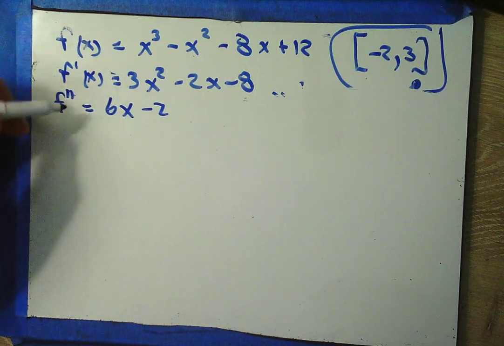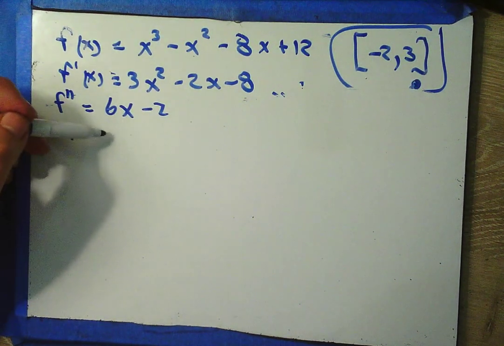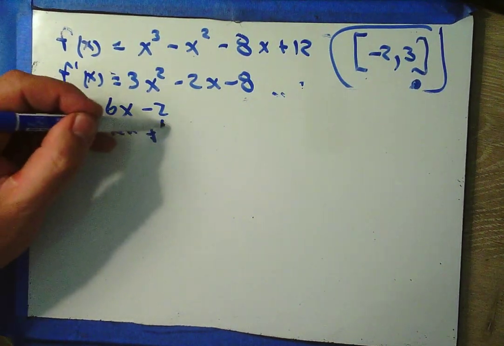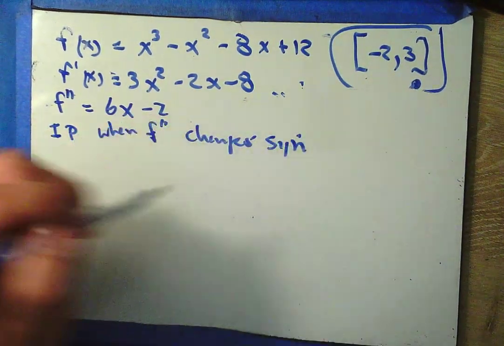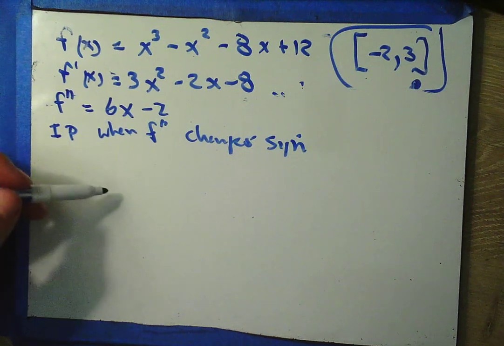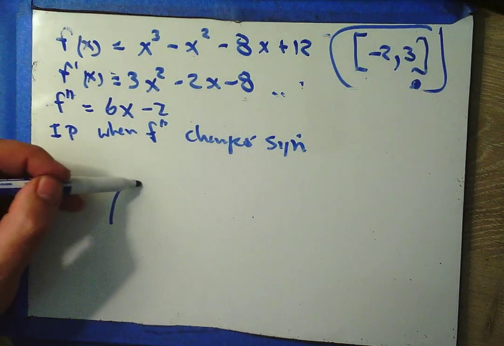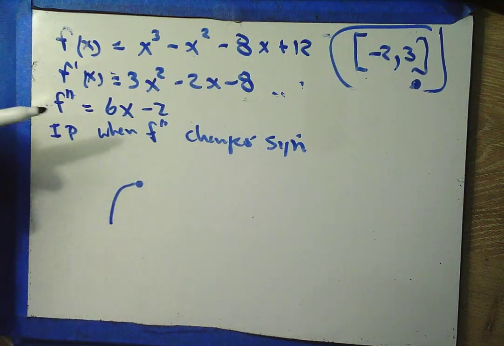Okay. Well, I know that an inflection point can occur when f double prime changes sign. I'm looking for when f double prime equals 0 and when f double prime is undefined. Unlike maxes and mins where I also check the endpoint, I can't have an inflection point at an endpoint. I'm concave down on one side and then I get to the endpoint. Well, I can't be concave up on the other side because there's no other side.